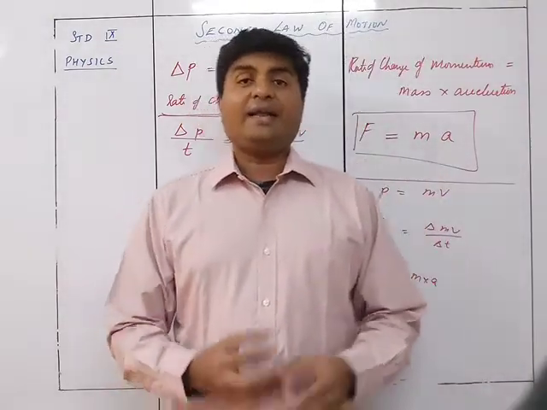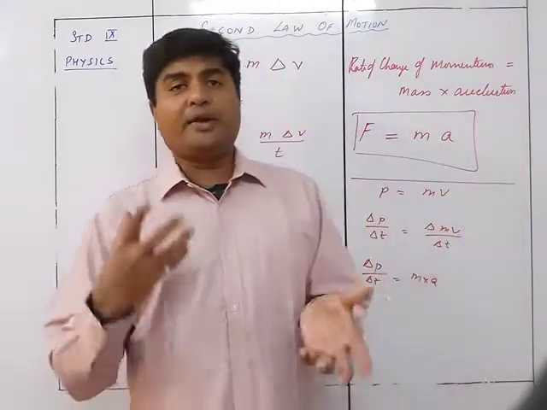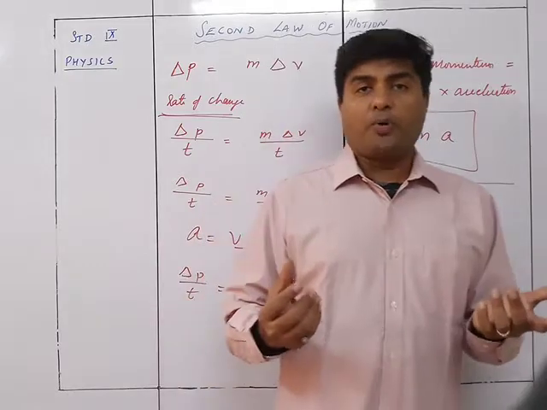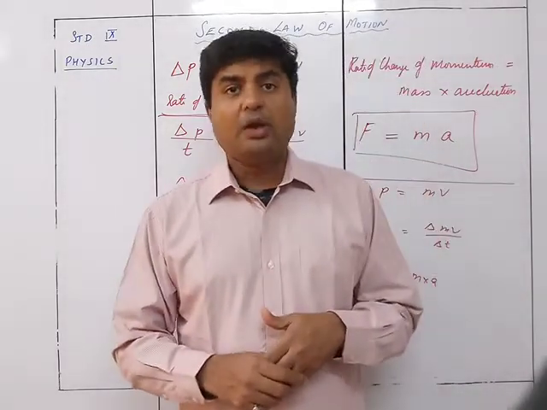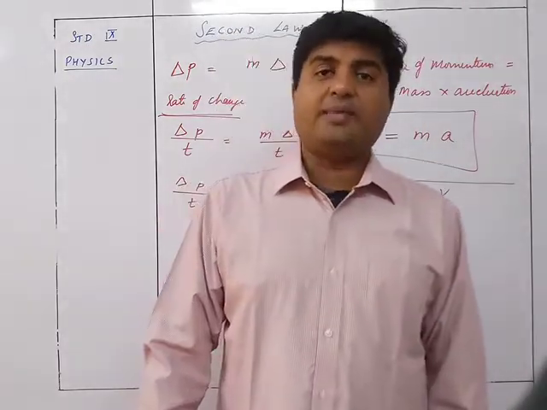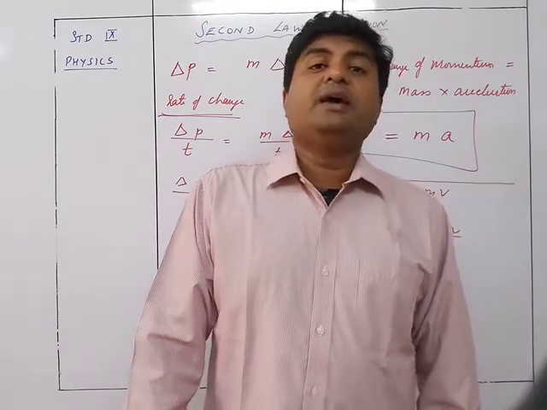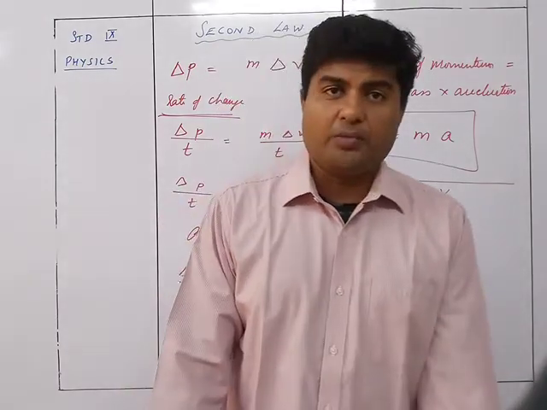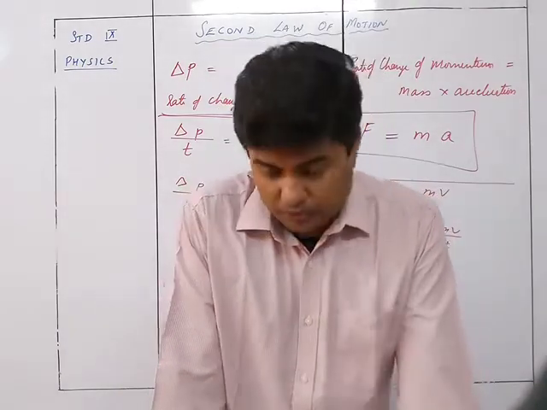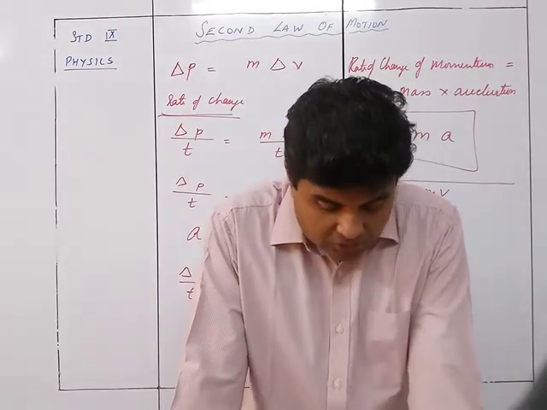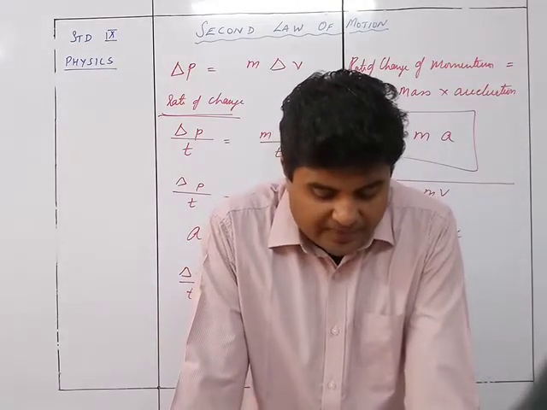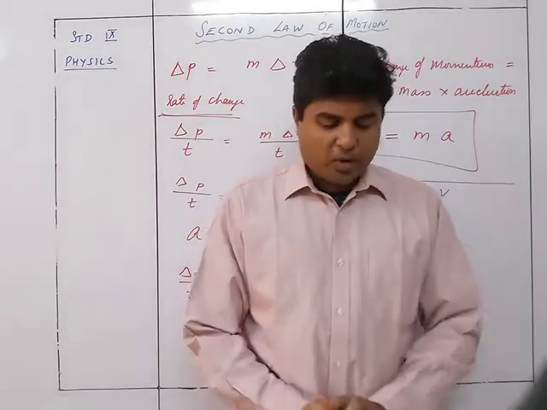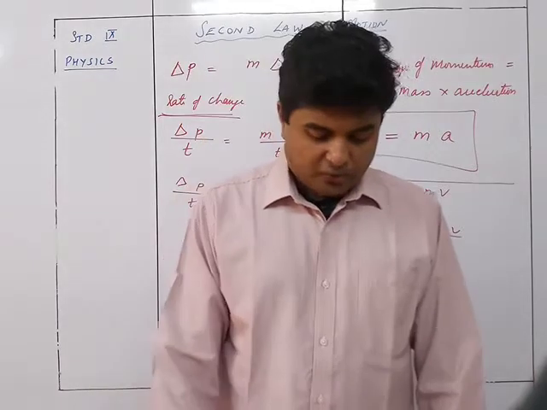So yeah, we had taken the same ball, but if one was a football and another was a tennis ball, in that case I will require more force in case of a football and lesser force in case of a tennis ball to have the same velocities or the same acceleration. So accordingly the force will be more for a heavier body and lesser for a lighter body. Thus the force needed to produce the same acceleration in two bodies of different masses is not the same. It is more for a body of larger mass, less for a body of smaller mass.